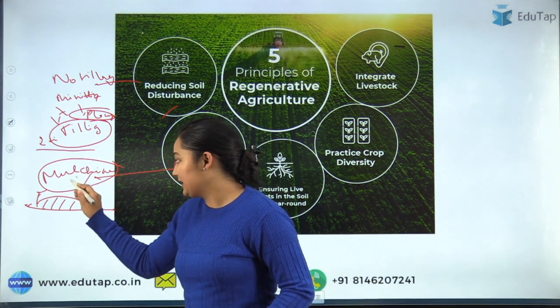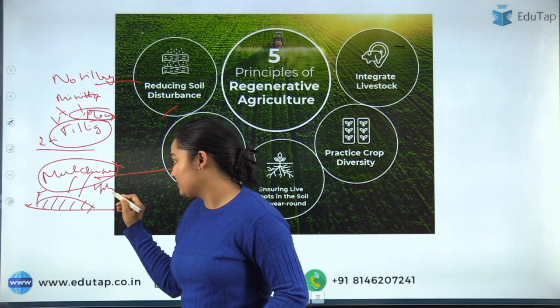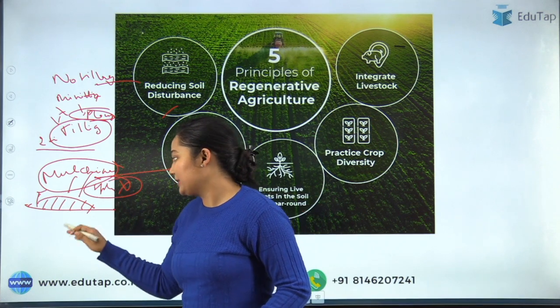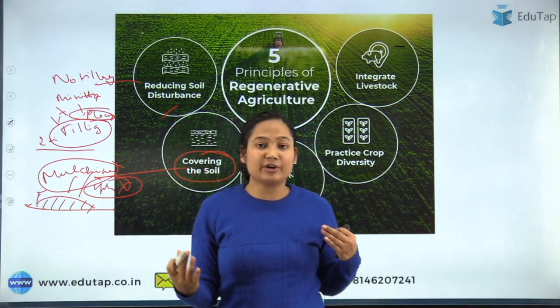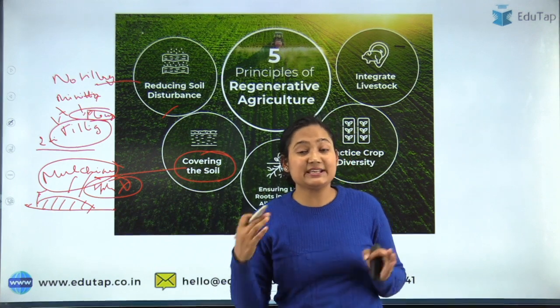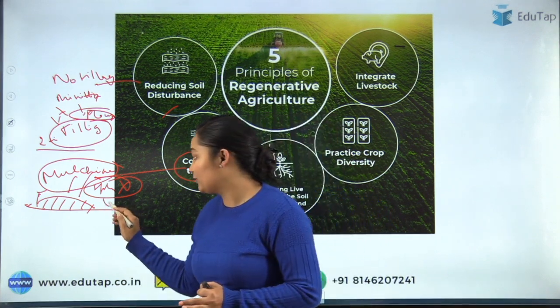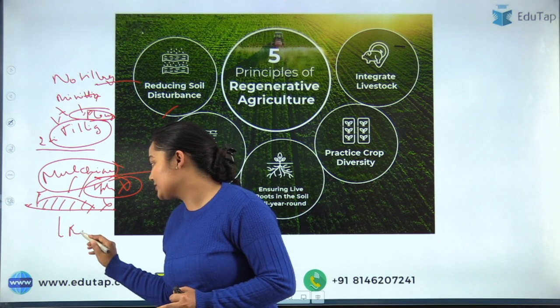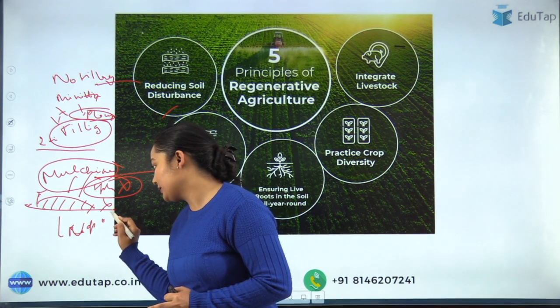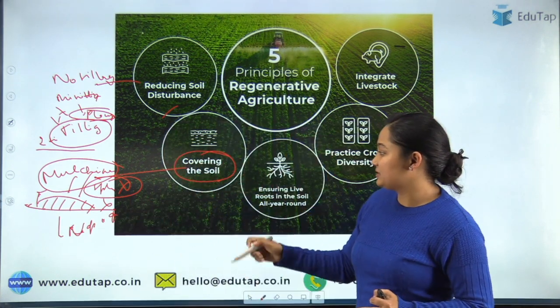Let's say the rain is there, the splash erosion gets lessened. Okay, there is no direct contact between the raindrop and the soil, and as an effect of that the soil erosion will be downgraded. Also the evaporation of the water from the soil can be saved very well.